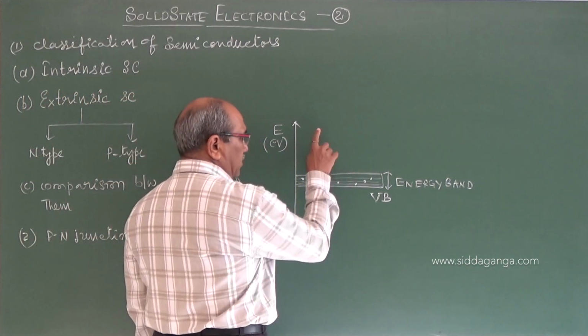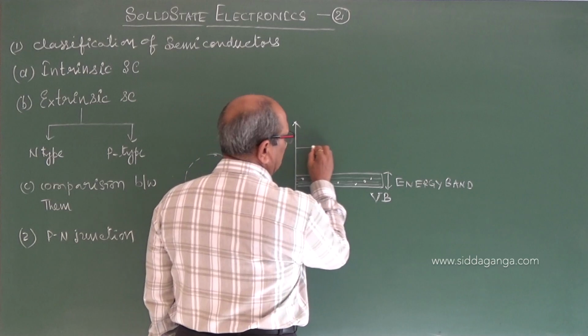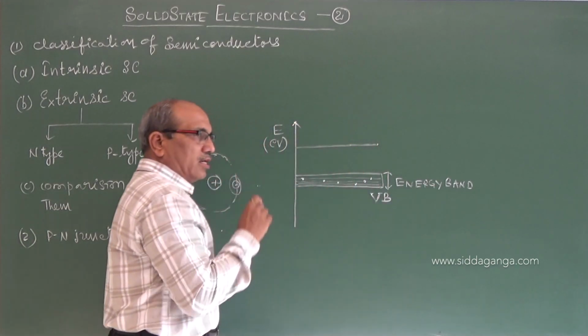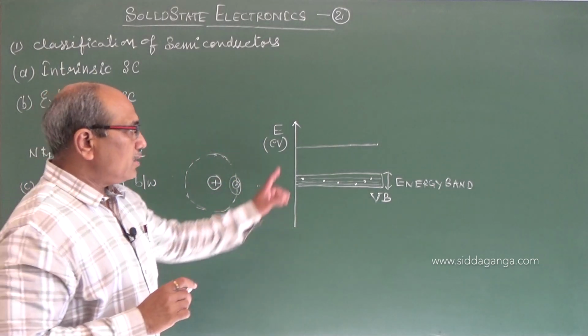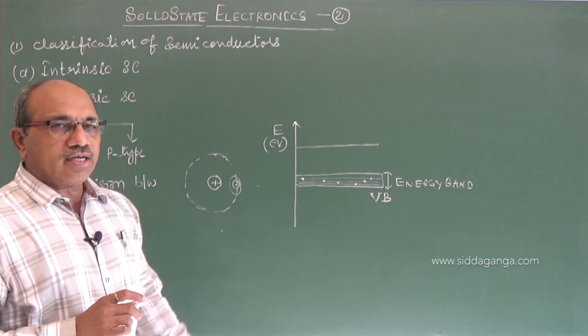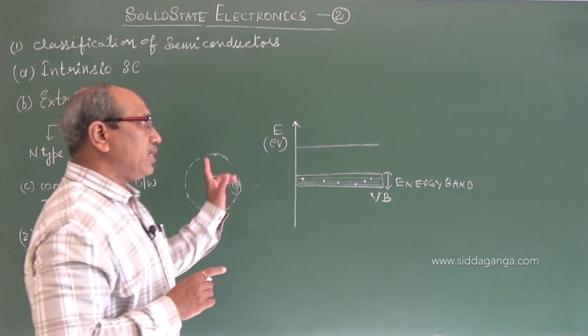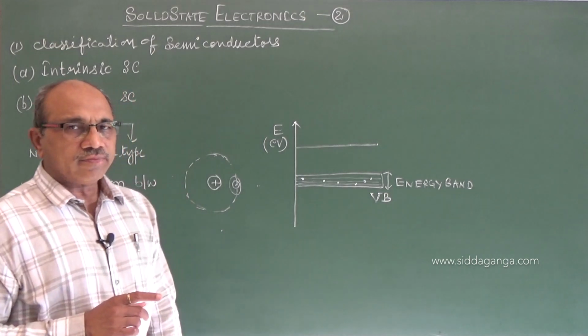When it becomes free by absorbing energy, it can assign an energy which is called the excited energy, and now it is free. These free electrons can move inside the solid. By subjecting them to an electric field, they can drift and constitute the current.